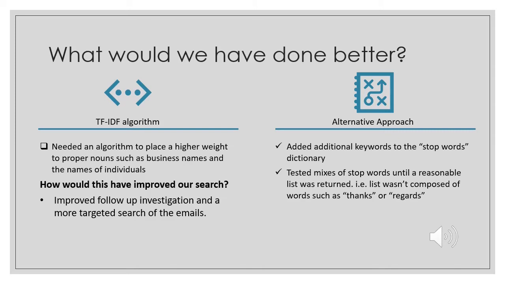Another thing that we think would have been helpful in this exercise is using additional words as part of our wide net search. So we did use several words and we used things like Raptor, we used LJM in order to do our wide net search. But at the end of the day, the exercise required us to come down to one set of emails. But I think what we would have done in a different scenario would have been to look at sets of emails with different sets of searches. Maybe do one with LJM, another one with Raptor, another one with FastOut, just to see more targeted emails come out from our original process of using the wide net search, the TF-IDF algorithm, and the social networking approach.